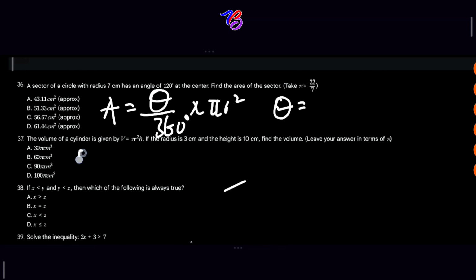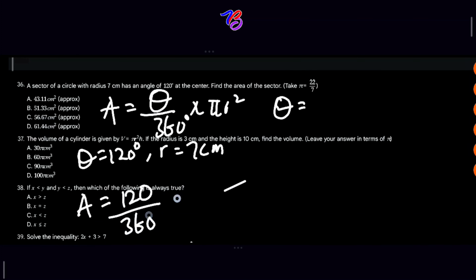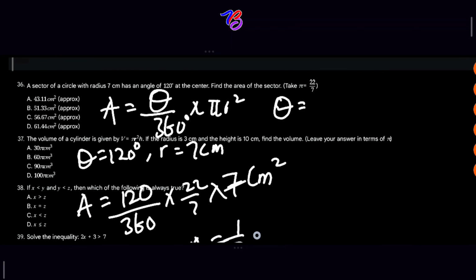So if we are given our theta to be 120 degrees, our r is equal to 7 centimeters, and we are using pi to be 22 over 7, then area A is equal to 120 over 360 multiplied by 22 over 7 times 7 centimeters squared. So if we solve further, our A will equal 1 over 3 times 22 over 7 times 49, in centimeters squared.